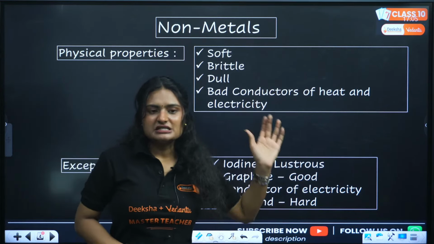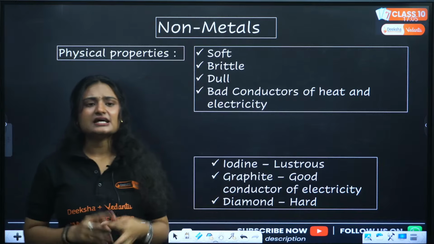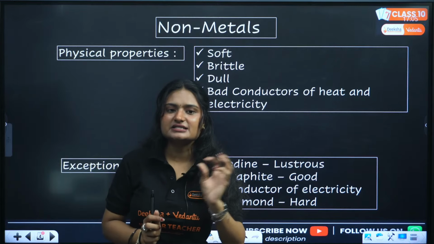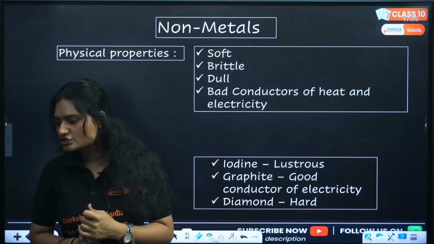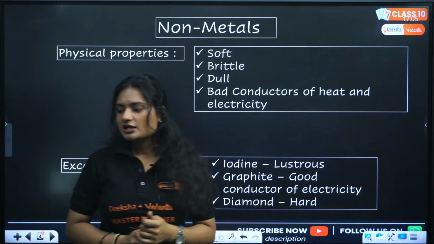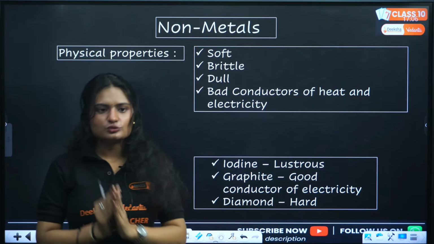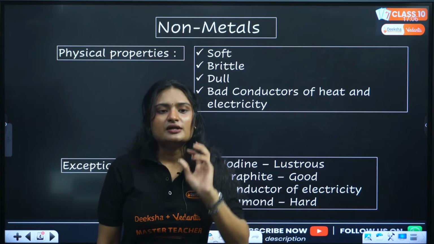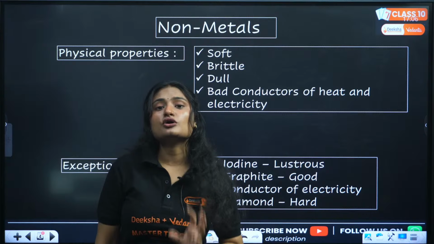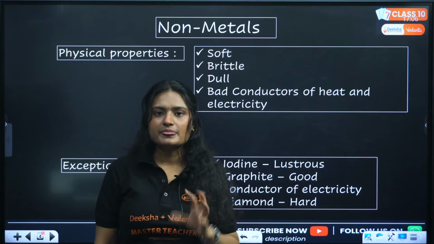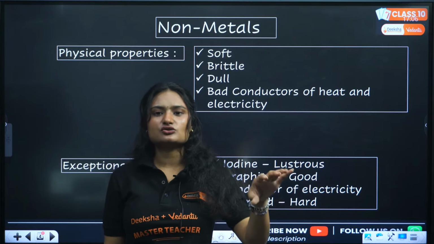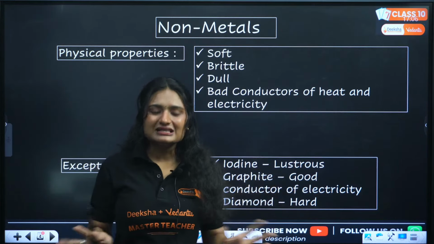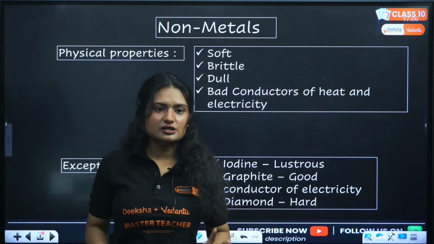Okay, now non-metals, they are bad conductors of heat and electricity as they do not have free electrons. Basically no electrons for electricity conduction. That's why they are not good conductors of electricity, right? See, the basic difference is, electropositive are metals and non-metals are electronegative. Carbon is a non-metal. It is less electronegative, that's why it shares electrons, because it cannot become an anion and cation. We will discuss all that later on in carbon and its compounds, okay?